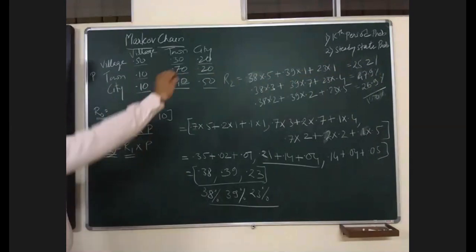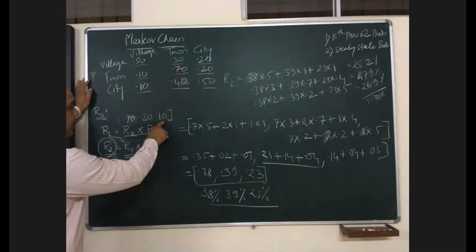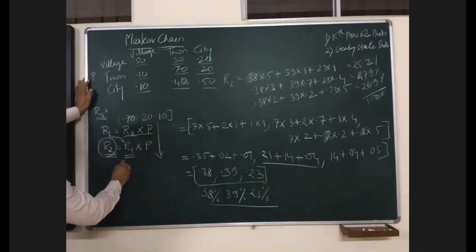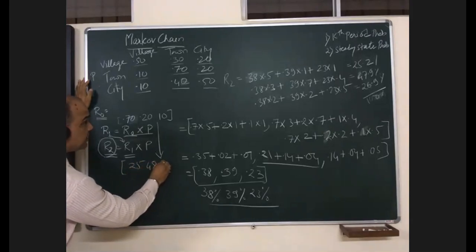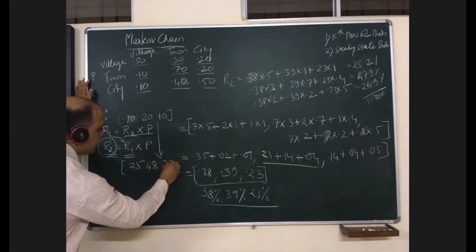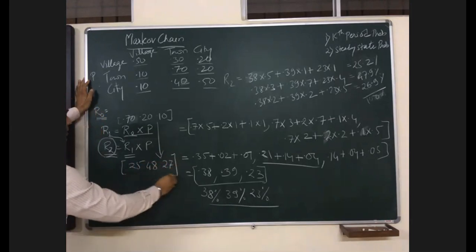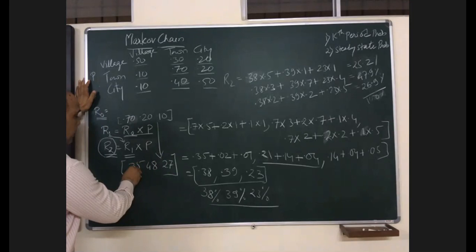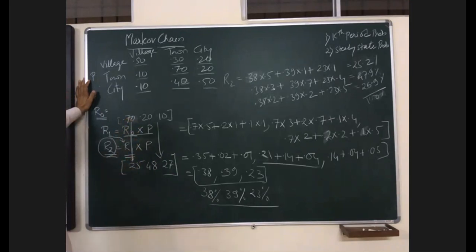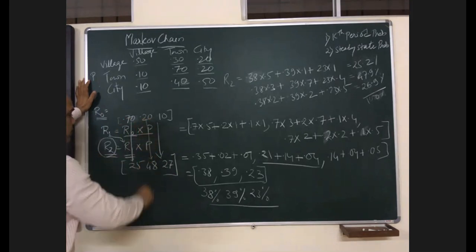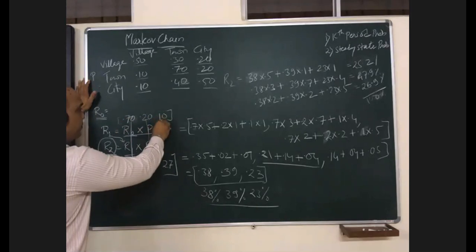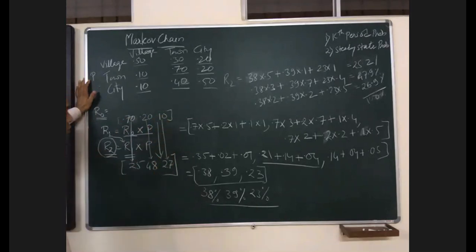So after 2 years, this 70, 20, 10% will be 25%, 48%, and 27%, approximately. The total should be 100. See, from 70%, the village has come down to 25%. Now your town has increased to 48%, and from 10% the city has increased to 27%.